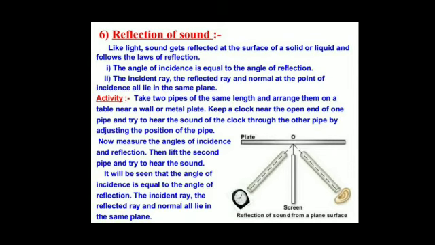Take two pipes of the same length and arrange them on a table near a wall or metal plate. Keep a clock near the open end of one pipe and try to hear the sound of the clock through the other pipe by adjusting the position of the pipe. Now measure the angles of incidence and reflection. Then lift the pipe and try to hear the sound. It will be seen that the angle of incidence is equal to the angle of reflection. The incident ray, reflected ray, and normal all lie in the same plane.